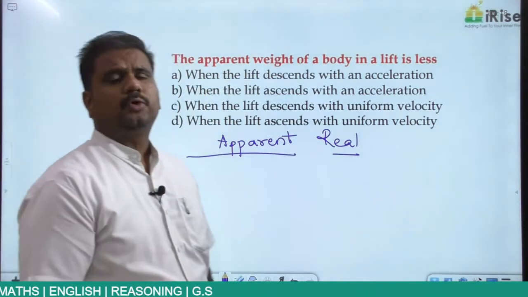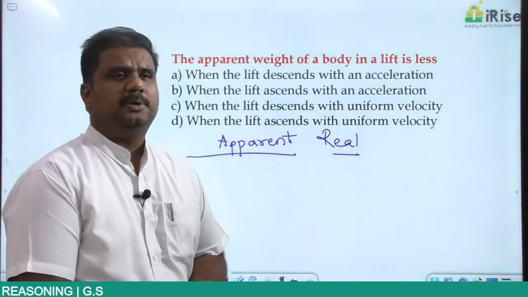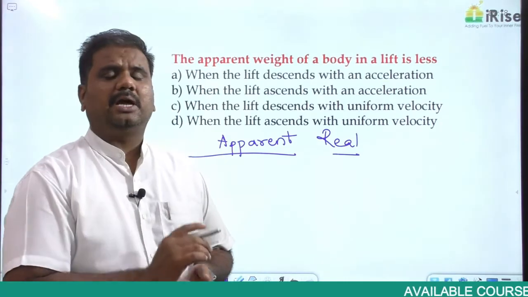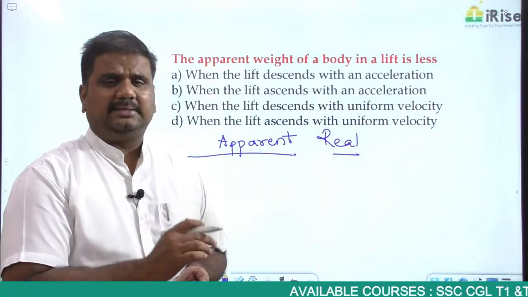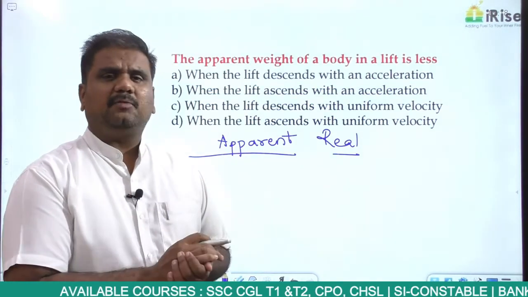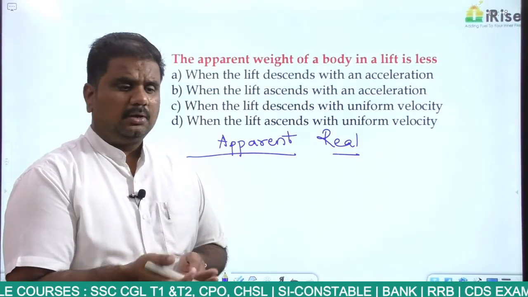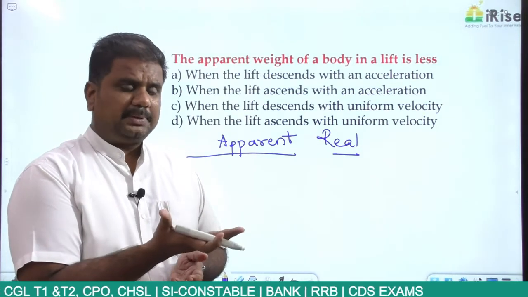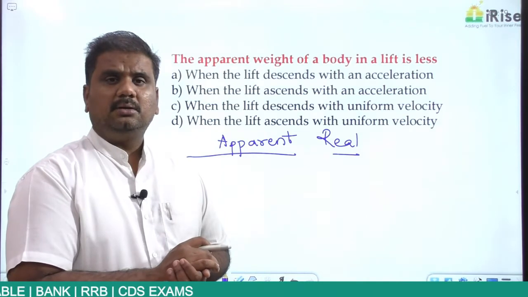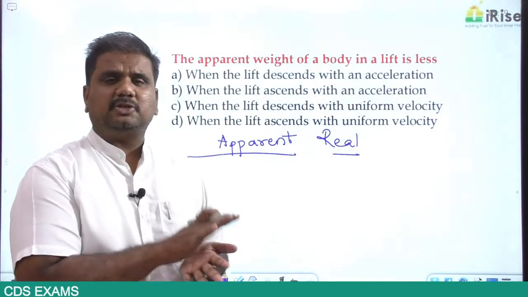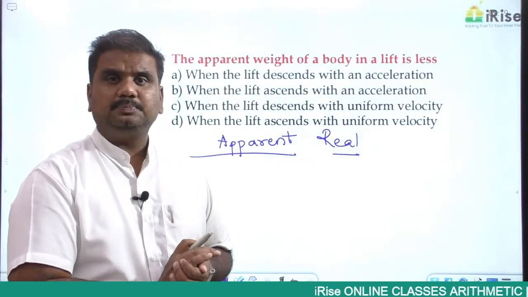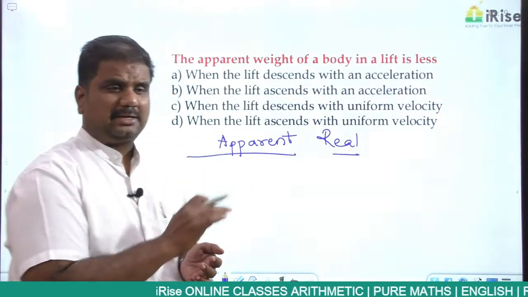Now suppose that when you are moving on a bike at a speed of 80 or 100 kilometers per hour or 120, depending upon the bike that you are having, you start feeling lighter and lighter. Suppose you are on a Hero Honda Splendor, moving at a speed of 60 or 70, you start feeling light. It just appears that the bike is flying in air. Or in the case of your Activa, the weight of a person appears to be very much less. That is the reason why if suddenly someone comes, it becomes difficult to control the bike. That can be a Splendor, or an Activa, or any particular thing.